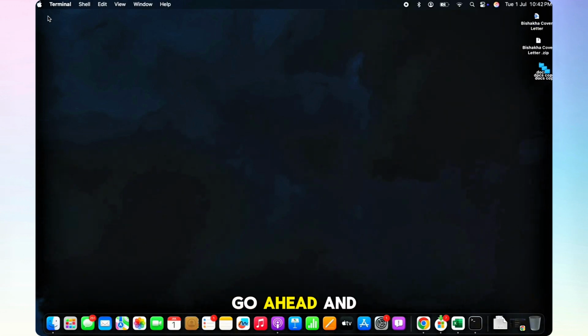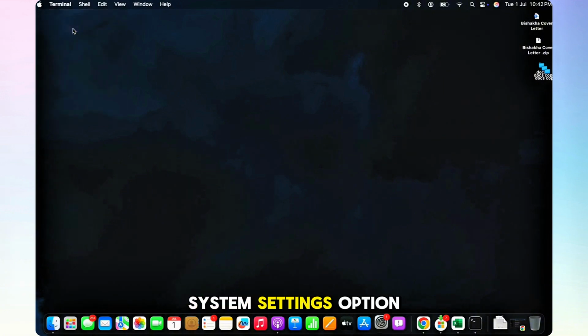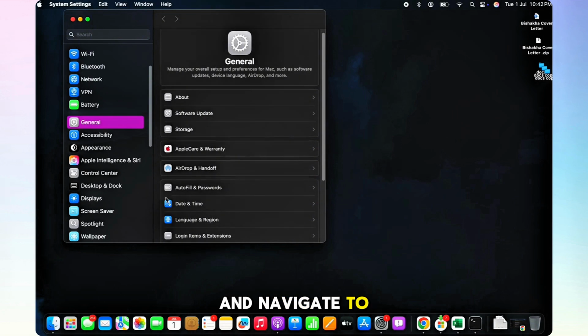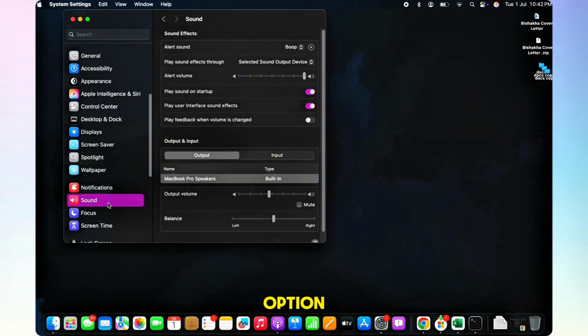Firstly, go ahead and tap on the Apple icon on the top left of your screen, and in the menu that appears, tap on the System Settings option. Further, scroll down and navigate to Sound and tap on it, and then tap on the Output option. Make sure your MacBook speakers are selected and the AirPods or any other external device is not selected.